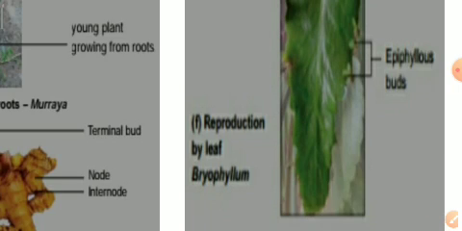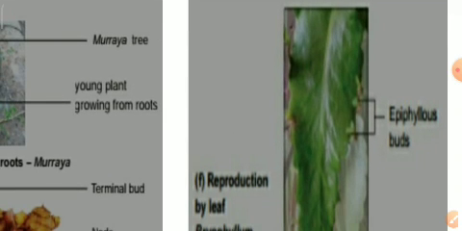And in the next picture, you can observe the vegetative reproduction that takes place by the leaf. This is the bryophyllum plant. In the bryophyllum plant, you can observe on the edges of the leaf, children, small bud-like regions start growing, and from the bud region you can observe two leaves starting to grow and a small thin root starts growing.